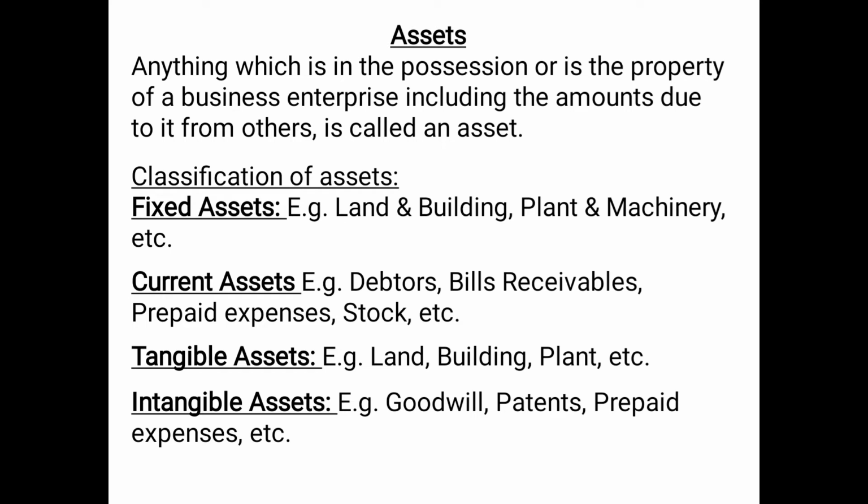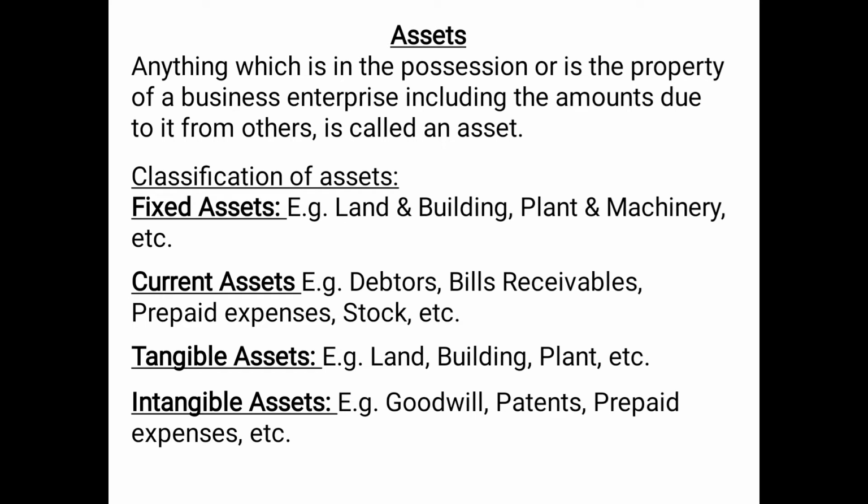For example, debtors. We have discussed the meaning of debtors in the previous video. So debtors is an asset for the business, because debtors are those persons or institutions who have purchased the goods or taken the services on credit and they have still not made the payment. So in simple words, we can say that assets means anything which will enable the business to get cash or any cash benefit in the future.